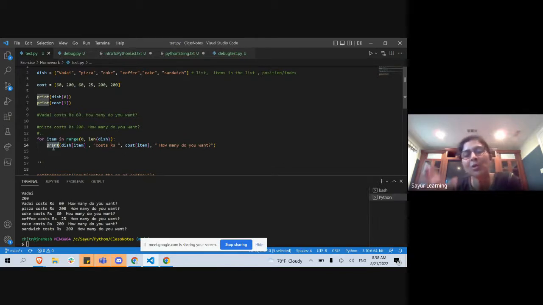And then I'll calculate the total from there. என்ன சொல்ல வரேன்னா, I'm going to make this an input statement to get the number. Once I get the number, I'm going to calculate the total price for that item and keep it in another list. So that is what I'm going to do next. How do I do it?